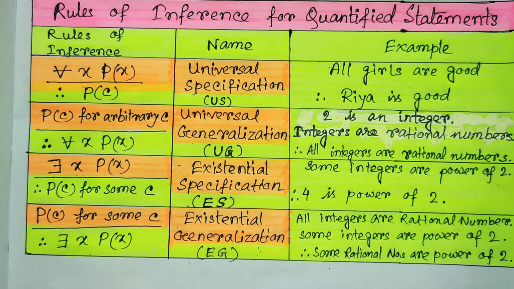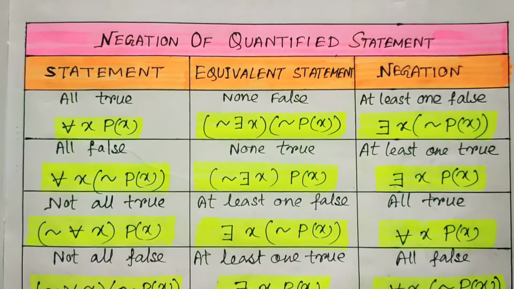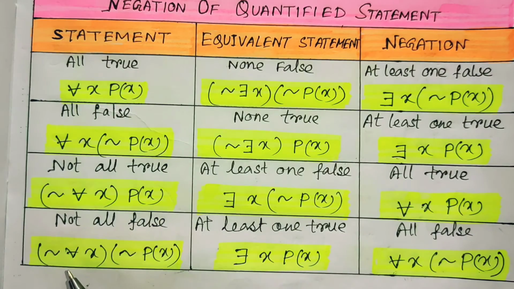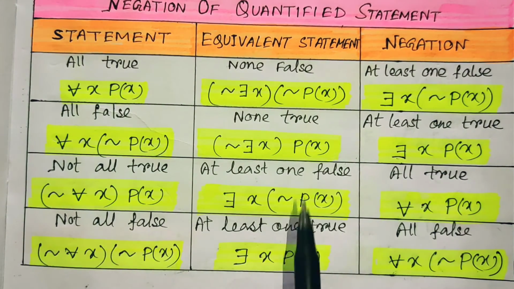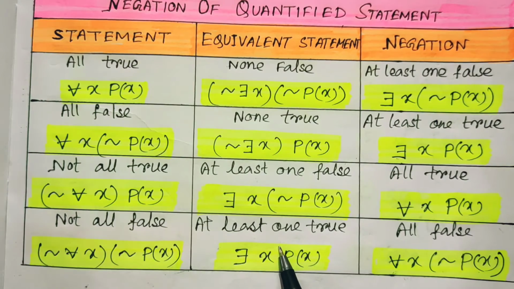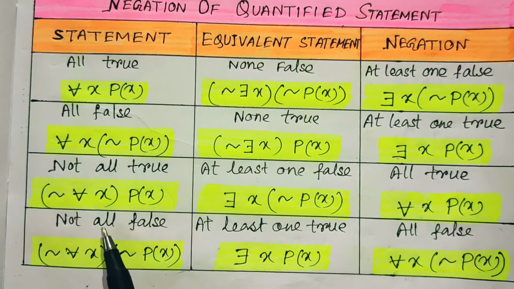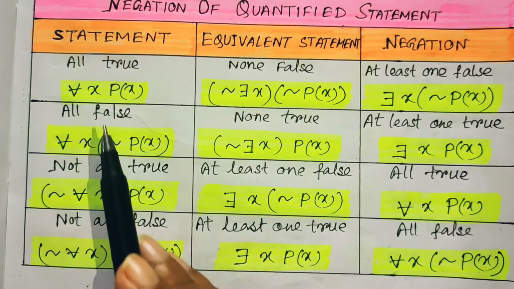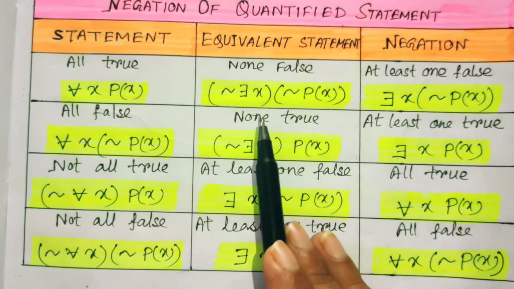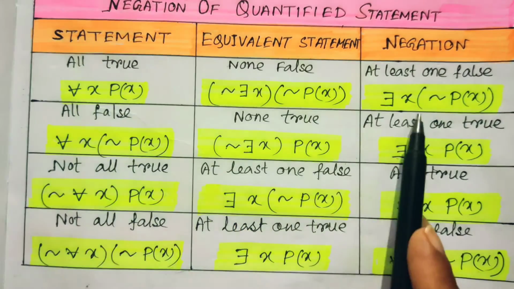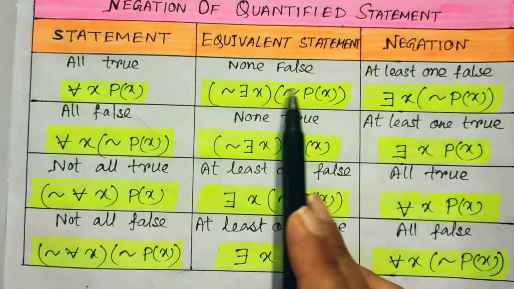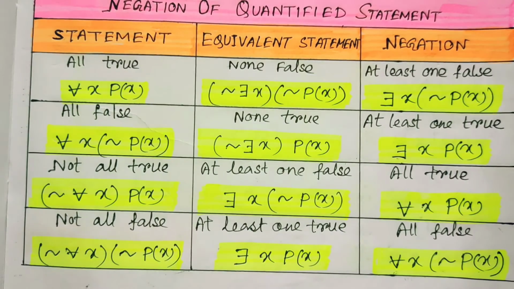So these 4 rules are not sufficient, but along with them we should know the negation of a quantified statement. For that I am showing you the negation of the quantified statements. Here the statements are given, and these are the negations of these statements, and I have included one more column here, the equivalent statement. That means for whatever quantified statement we have considered, I have given one equivalent statement, and after that the negation of this statement. The negation is the same for both, because these are 2 equivalent statements. So we should now understand what the statements are and how to take the negation.